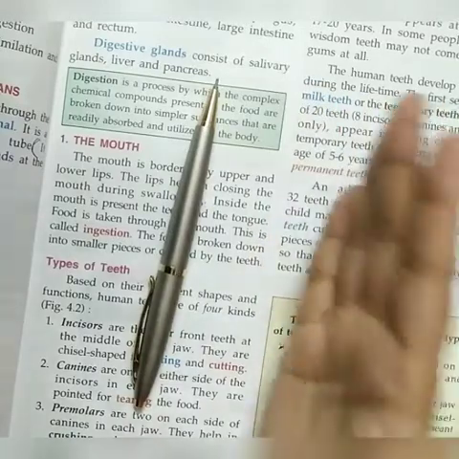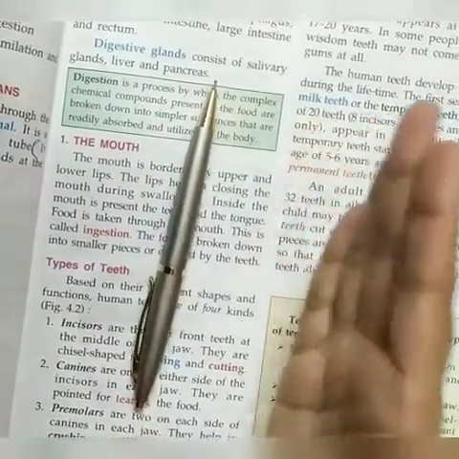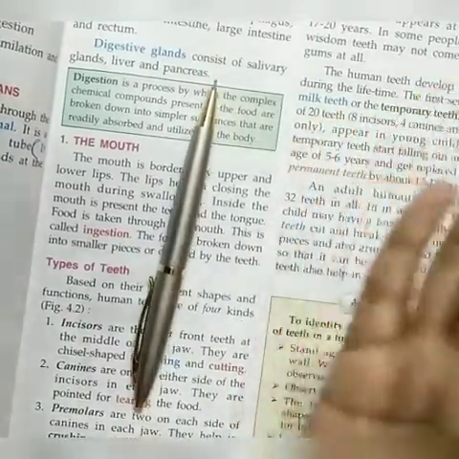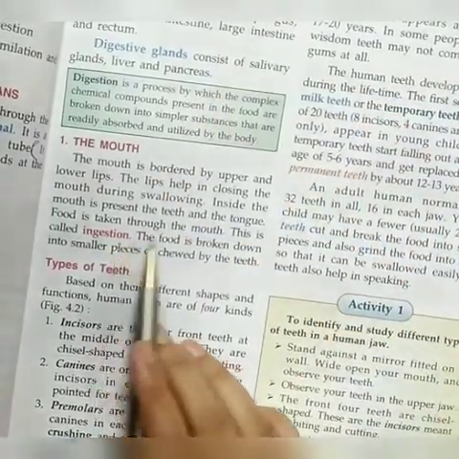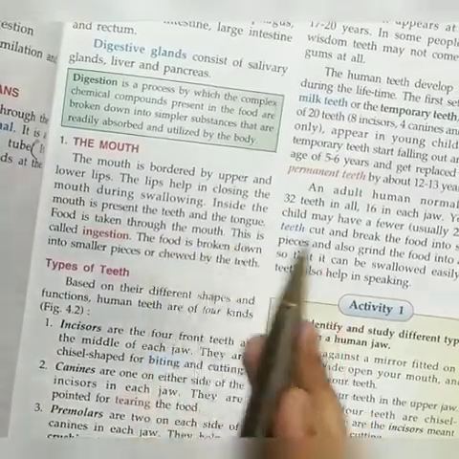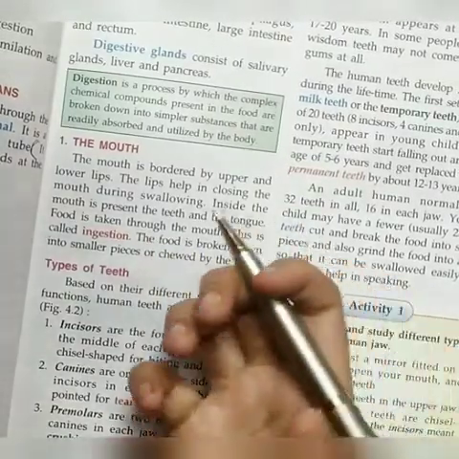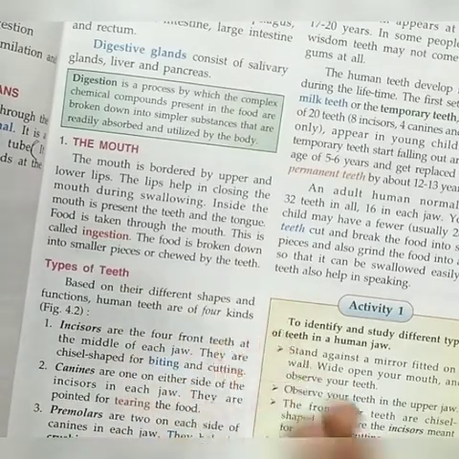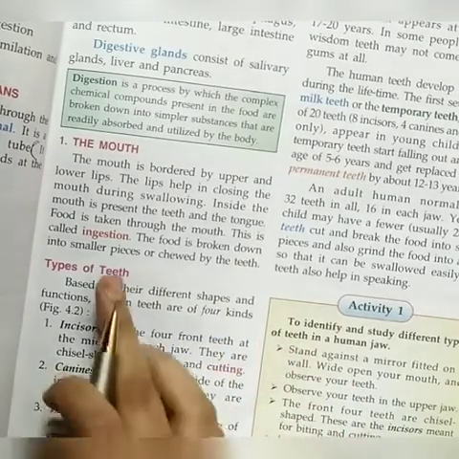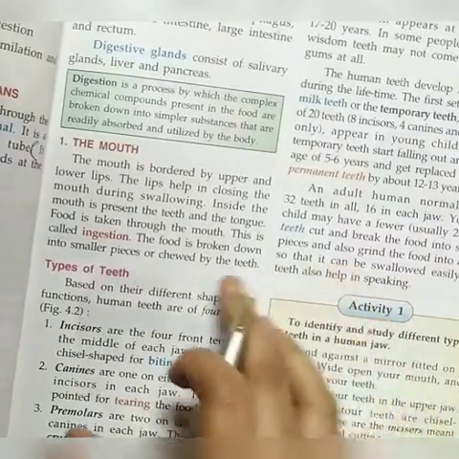This physical process of breaking down of food, which is the first step, is done by the teeth. The food is broken down into smaller pieces and then we chew the food.